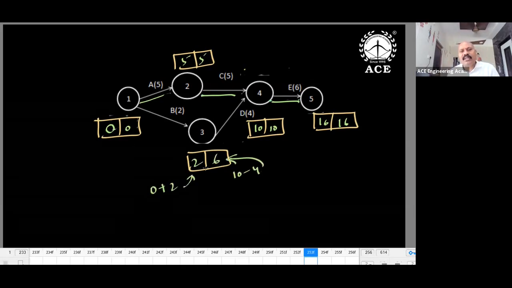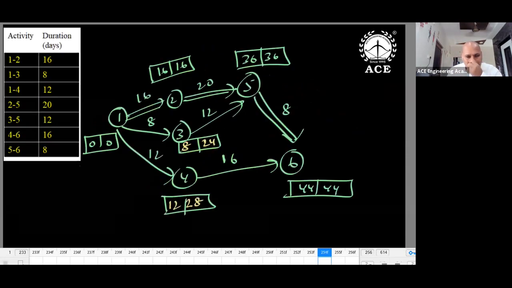Are you catching my point here? First, you complete the critical path. The leftover you can go through forward direction, backward direction. So any problem you take, better you go through like this. Critical path you can observe by observation: 1, 2, 5, 6 is a critical path. 0, 0, 16, 16, 36, 36, 44, 44. Remaining values, third event, fourth event: 0 plus 8, 8. 36 minus 12, 24. 0 plus 12, 12. 44 minus 16, 28. So I think you understand the concept of slack values.